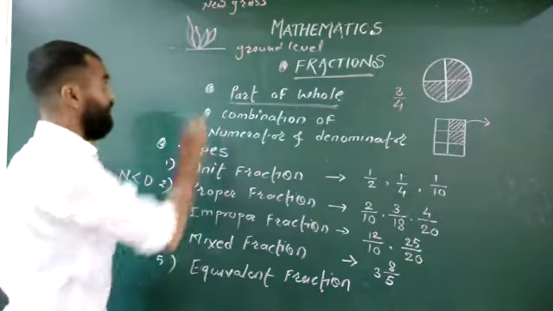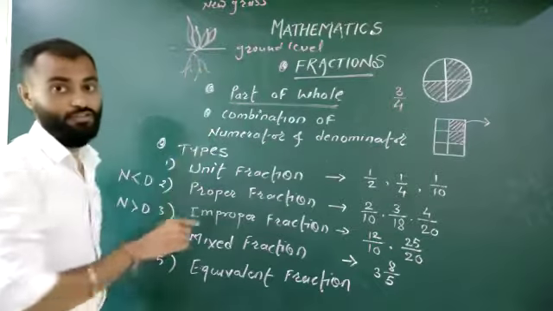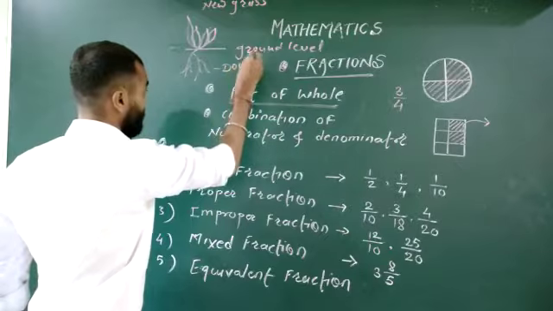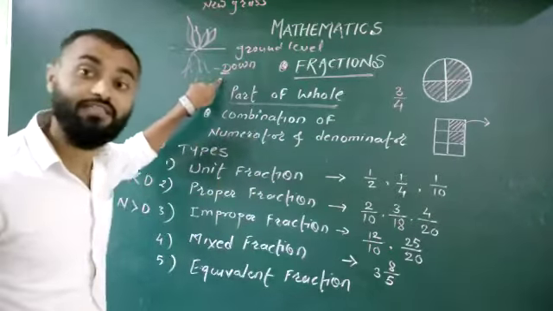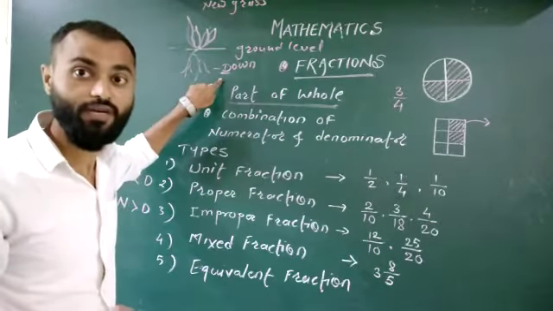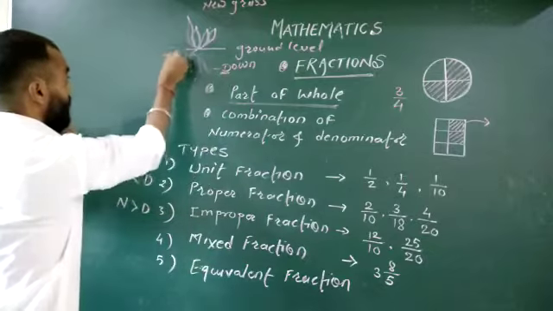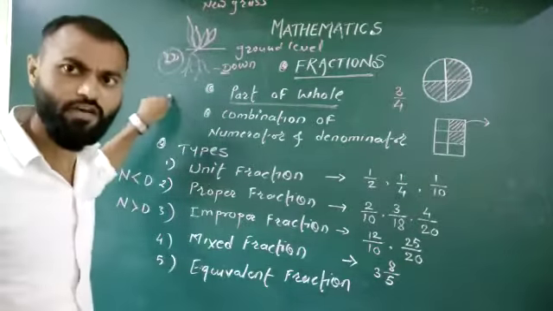Roots means downside, right? D, downside. D means denominator. So denominator always comes downside. Here is your denominator, you can take the denominator here only.